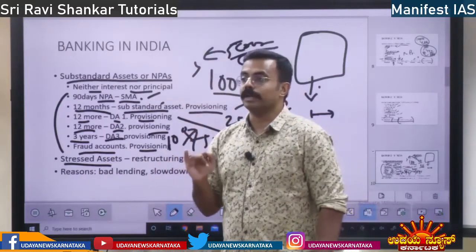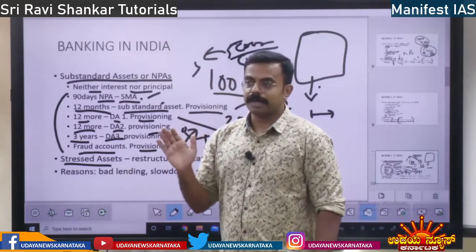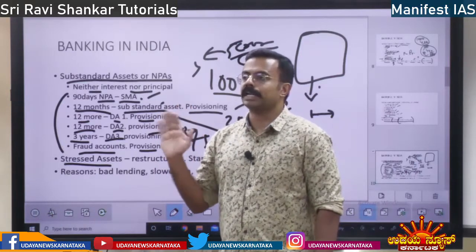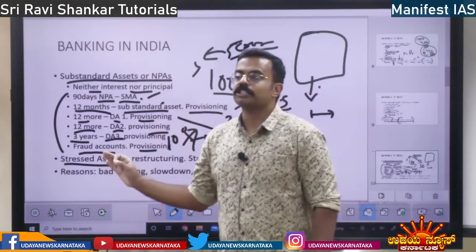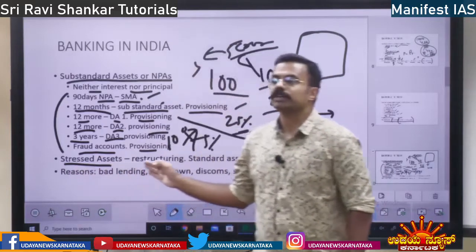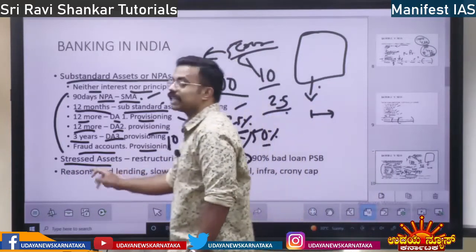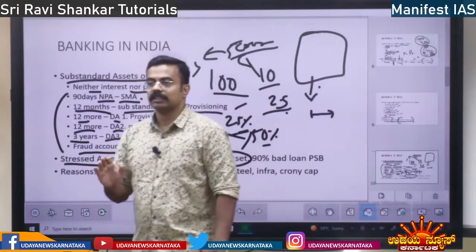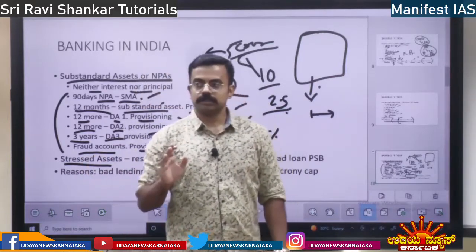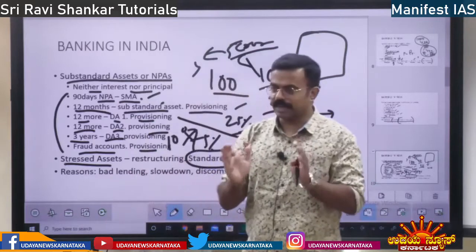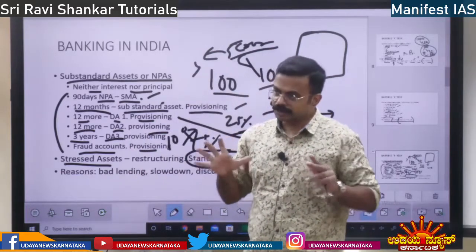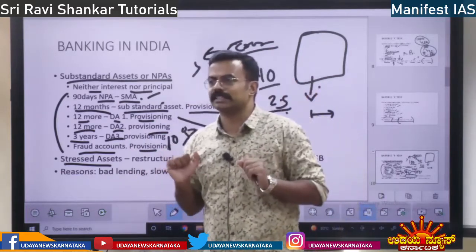The best example is COVID. Everybody who was paying proper principal and interest faced a lot of stress because of COVID. So all the standard assets became stressed assets. Clear? Otherwise, due to some reason, any standard asset can become a stressed asset.